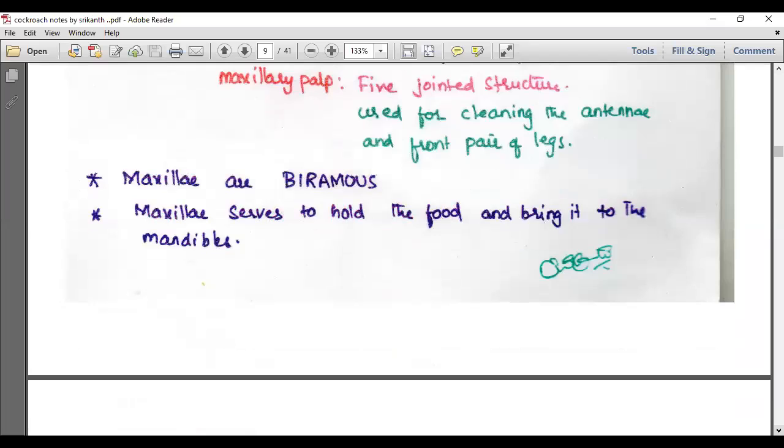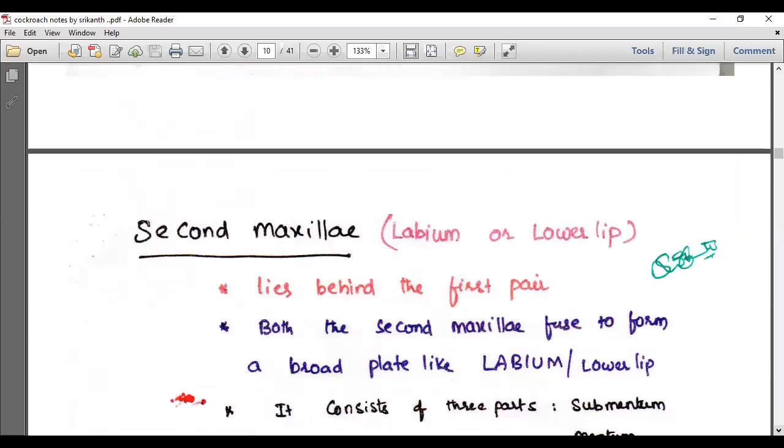The maxillae are biramous. In what way do we call them biramous? Because they are branched, by means of two rami, branches. Maxillae serve to hold the food and bring it to the mandibles.